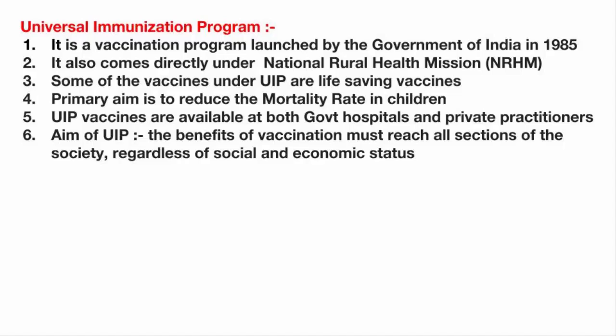Many of the vaccines under this program are life-saving vaccines, and they are available free in government hospitals and also through private practitioners if you can afford them. With the help of this program, the government ensures that the benefits of vaccination reach all sections of society, regardless of social and economic status. After all, humans are the ultimate resource for any nation's economic development. Therefore, it is the prime objective of any government to work towards public health. So this was about the Universal Immunization Program.